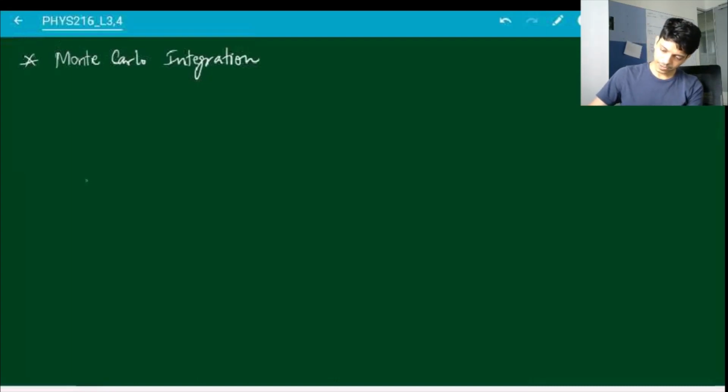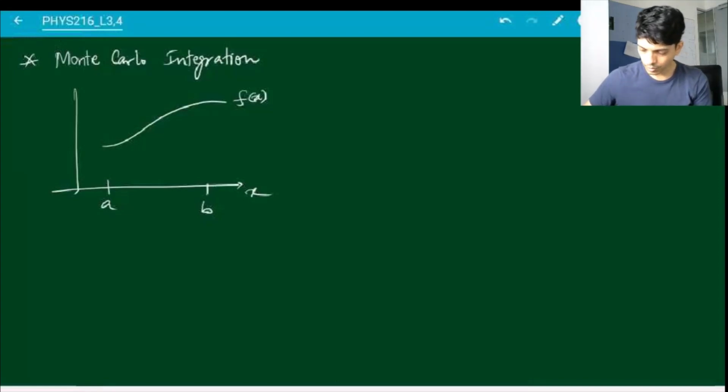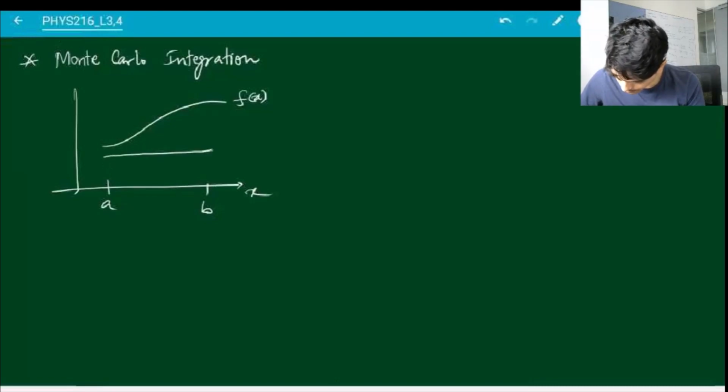Suppose I have some function f of x, I want to integrate this between a and b. So what I can do is, first of all, let me draw a box which completely encloses this function. So of course between a and b the box has to be, let's draw this box over here.